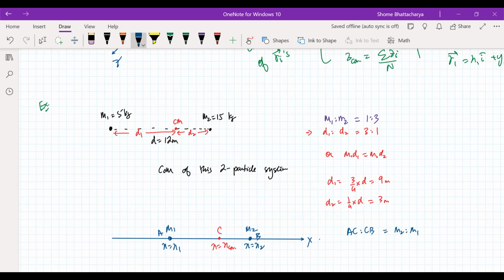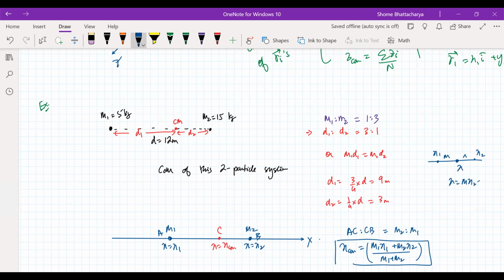Okay, so that means the x coordinate of the center of mass will become M1 x1 plus M2 x2 divided by M1 plus M2, like this. Here we are just using that coordinate geometry formula that if this point is x1, this point is x2, and this point is dividing them in the ratio m is to n, then x will be m x2 plus n x1 divided by m plus n. Section formula, this is called in coordinate geometry. So I'm just making use of that over here.